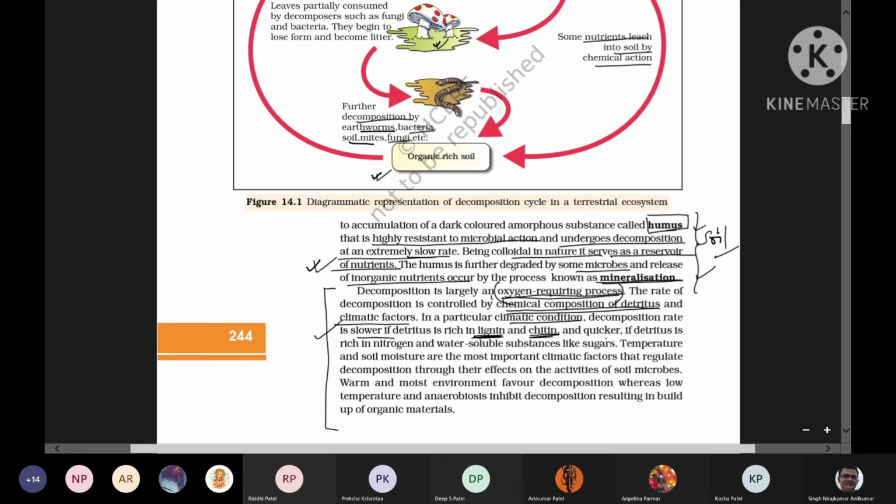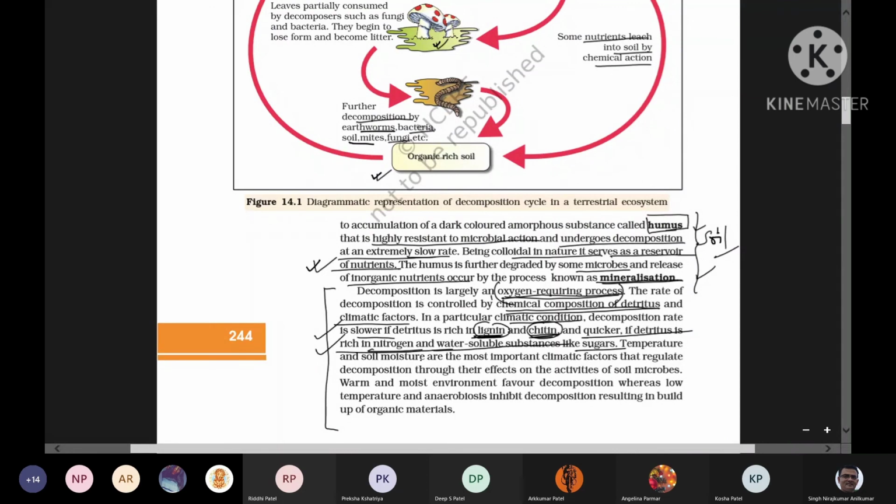And quick if the detritus is rich in nitrogen and water soluble substances like sugar. ये quick होगा. यदि sugar है, nitrogen है, तो decomposition की process quick होगी. यदि lignin है, chitin है, suberin है, तो decomposition slow हो जाएगी. ओके, ये बहुत important है, दोनों ध्यान रखना.